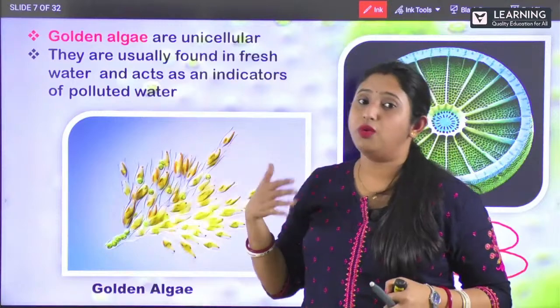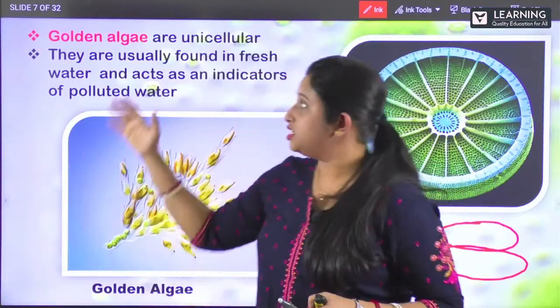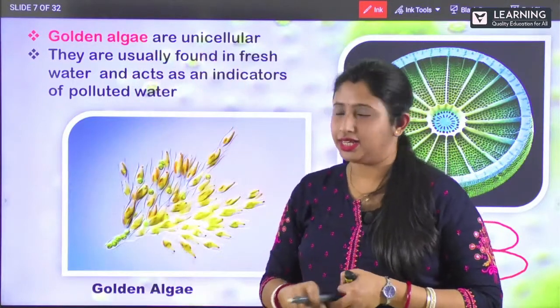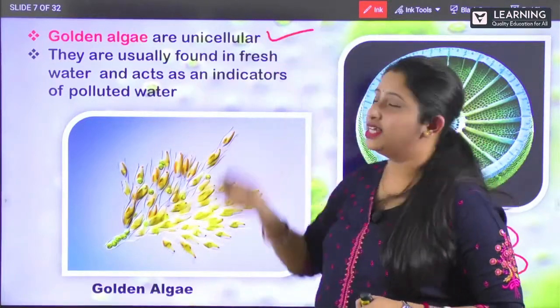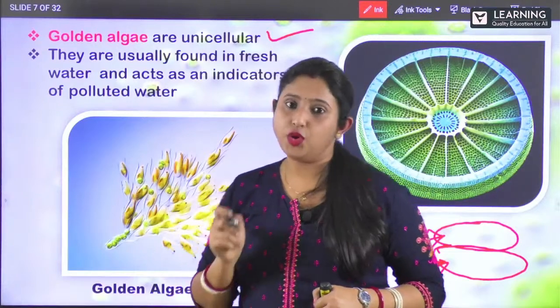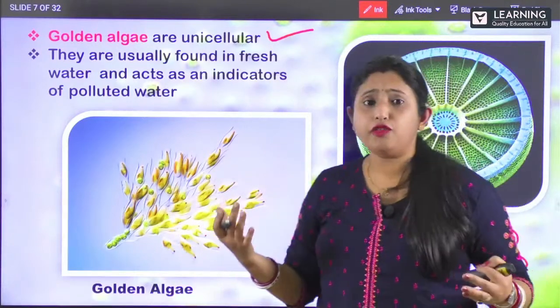Now let us see the second one. The second one, that is chrysophytes, it is your golden algae. Clear? So these golden algae are what? They are unicellular. They are basically unicellular. And where are they found?